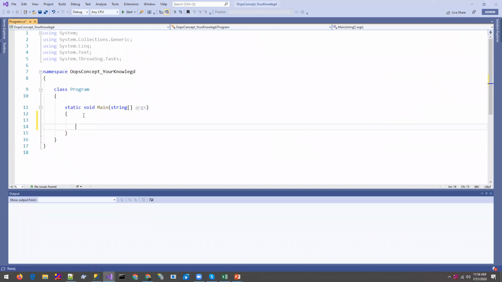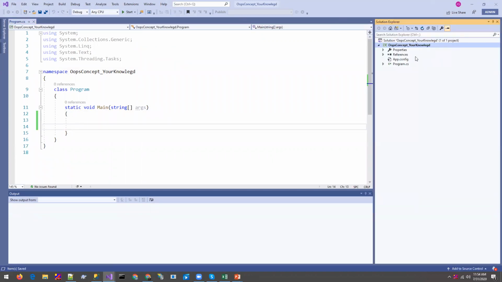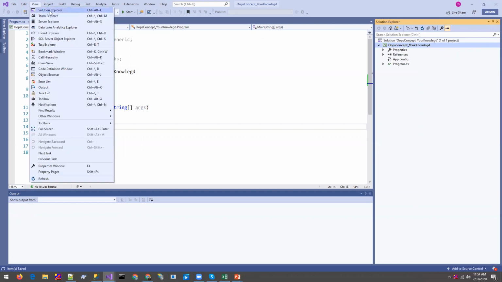When you create a console application, you get this much in your Solution Explorer. You can open the Solution Explorer from the View menu.